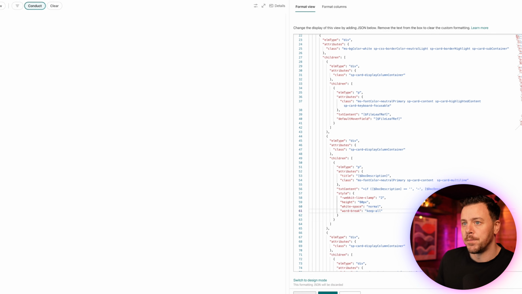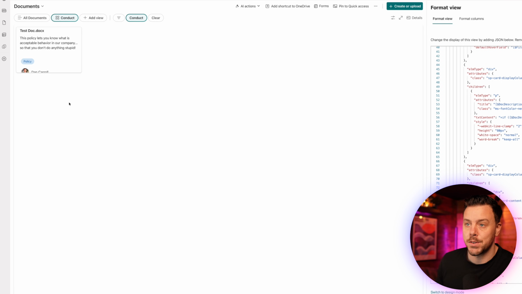So I'll say preview, and we get something that looks like this. Now I know it doesn't look right, but you'll see now in a second because there's a few things I want to point out. So obviously we've pushed this down, so that's not right. We've got these 3 lines after company, and that's not right. And we've got this extra space in here. So a couple of things that we just need to tweak. So we'll tackle them one by one.